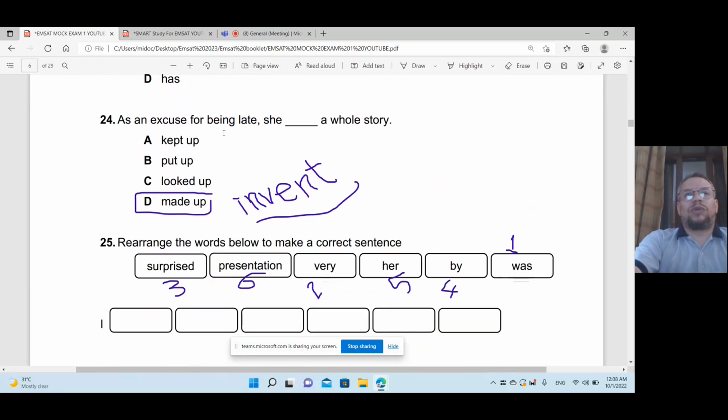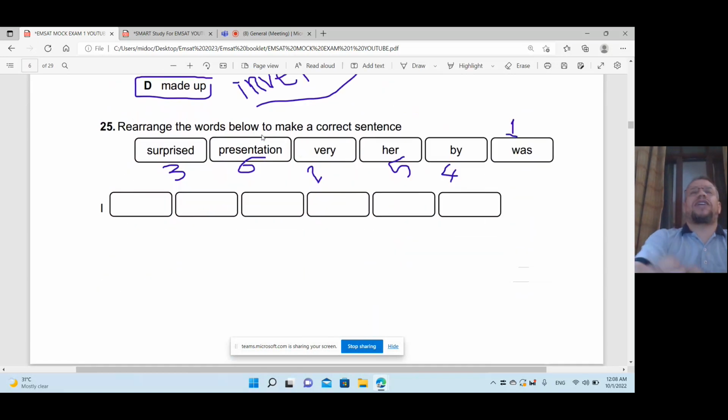As an excuse for being late, she made up a whole story, invented a whole story because she's late. Okay, rearrange again. I was very surprised by her presentation. I was very surprised by her presentation. That's good.